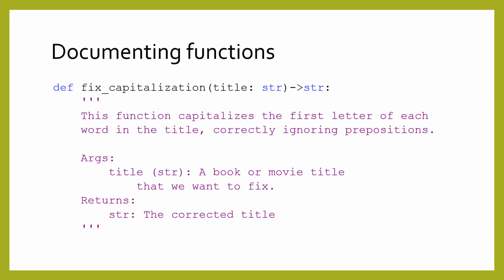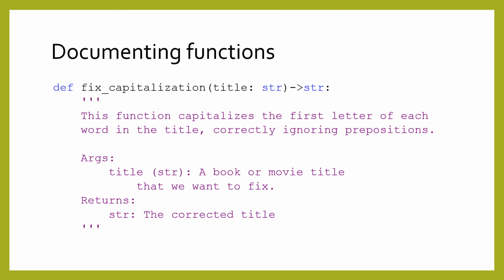Many people agree that, at a minimum, you should document all your functions. Use a triple-quoted string as the first line in the definition of the function. Then, give a quick description of what the function does. To give complete documentation, you should also explain what the parameters and returned value mean.